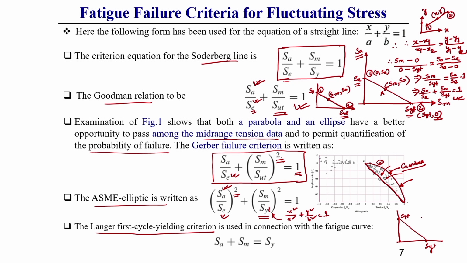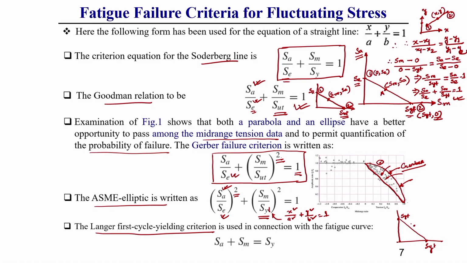Why is it called the first cycle yield criteria? Because if a body is subjected to yielding, that means if any point is outside this line, then what happens? Fatigue analysis further is not required. That means it has already failed. This you should keep in mind.